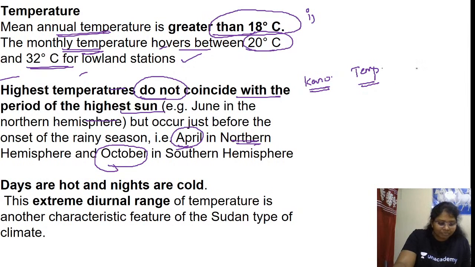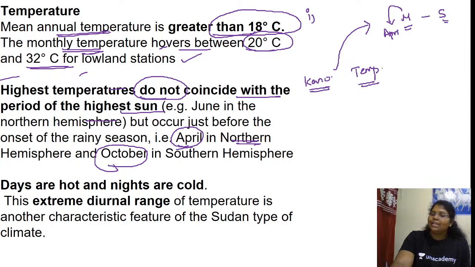It happens just before the rainy season. What is the rainy season in the northern hemisphere? May. So the highest temperature is recorded just before the rainy season, April. Yes or no? Rainy season is May to September, and the highest temperature is recorded just before the rainy season, in the month of April. Yes or no? It is 18.9.